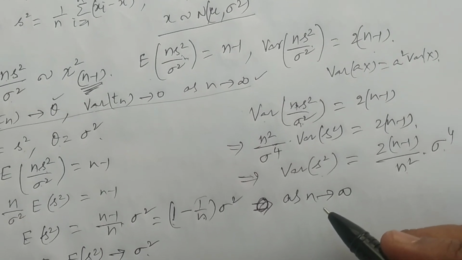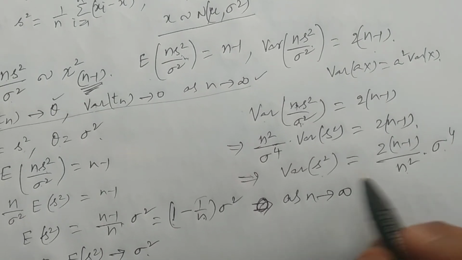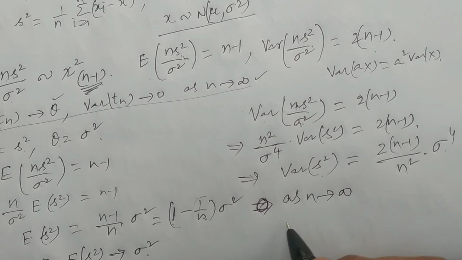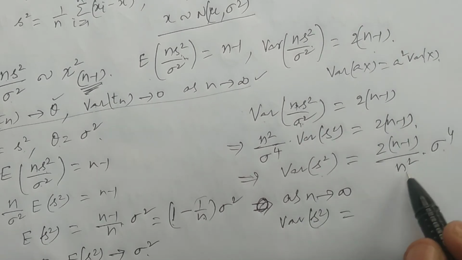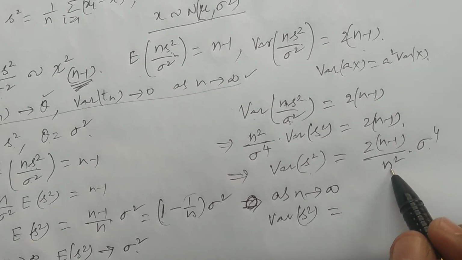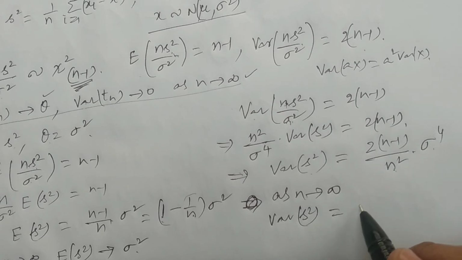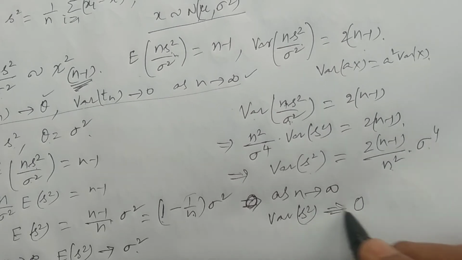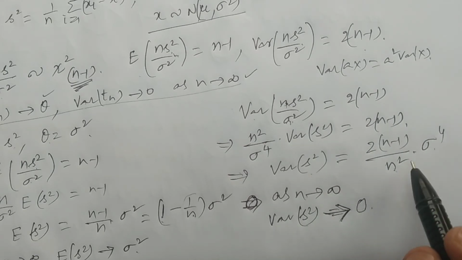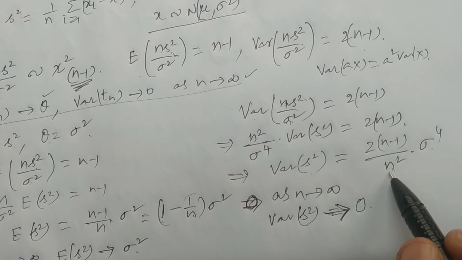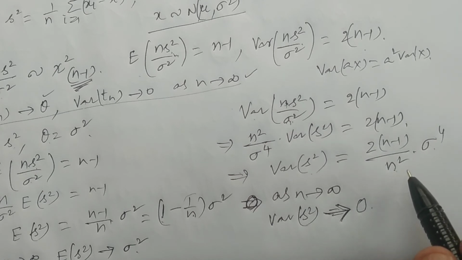If you consider the limit as n tends to infinity, what would be the value of variance of s square? If you apply n tends to infinity, then it becomes 0. It will tend to 0. We can easily apply the limit as n tends to infinity: in the denominator you have n, and therefore the value becomes 0.